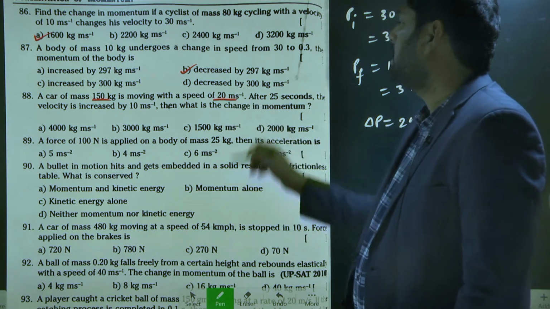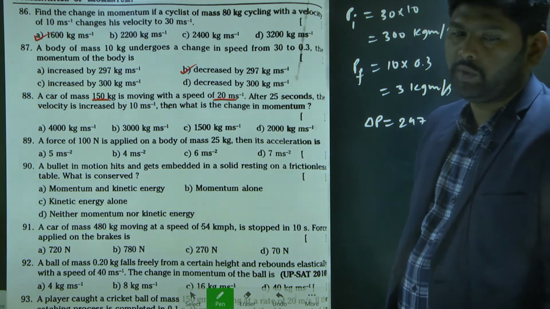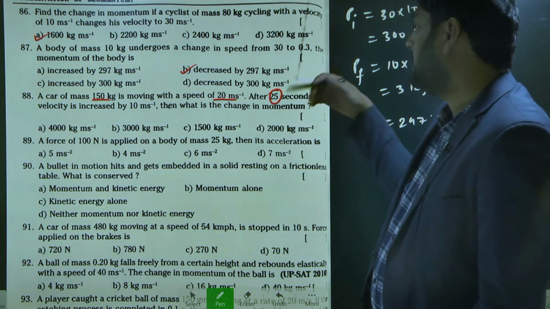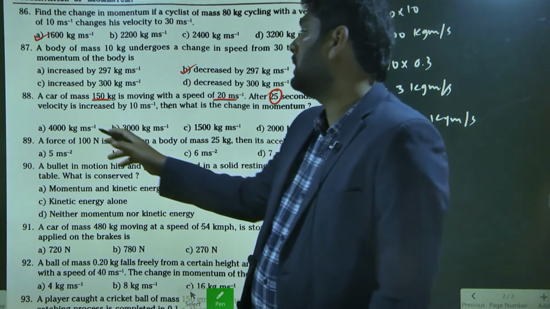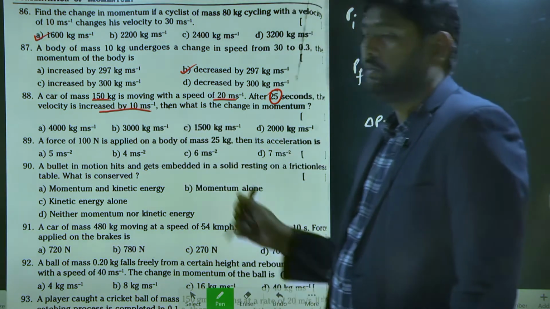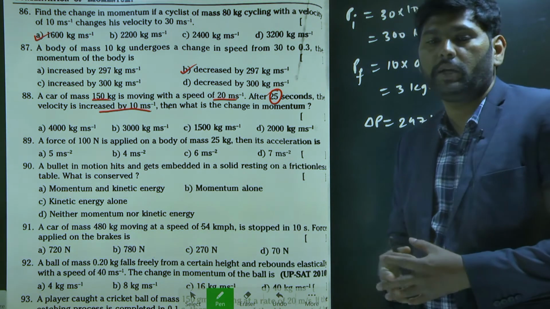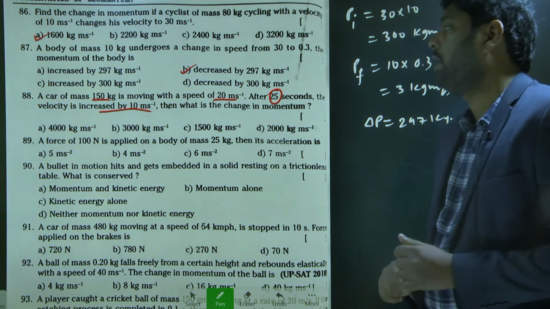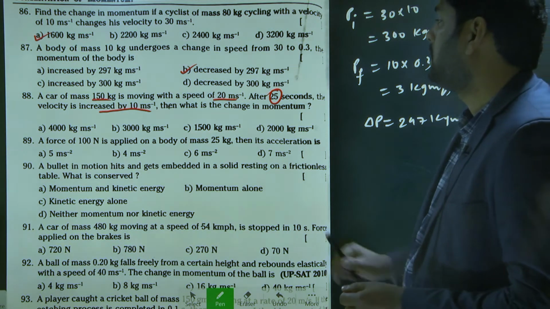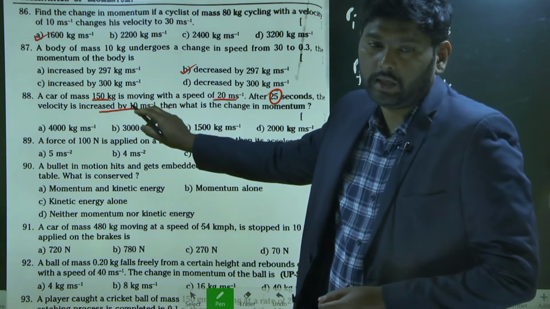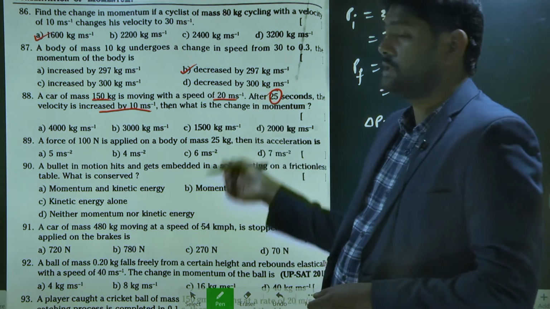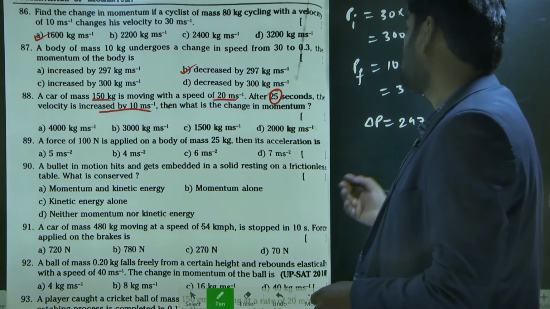At the situation it has a speed of 20 meter per second. After 25 seconds, it's increased by 10 meter per second, which means the final velocity is 20 plus 10, it is 30.